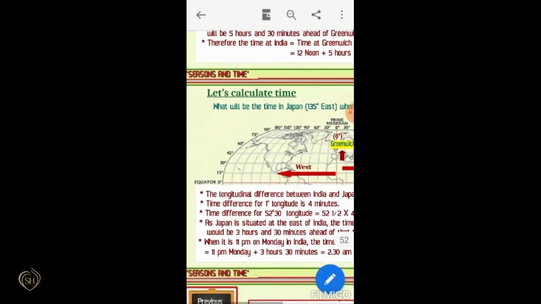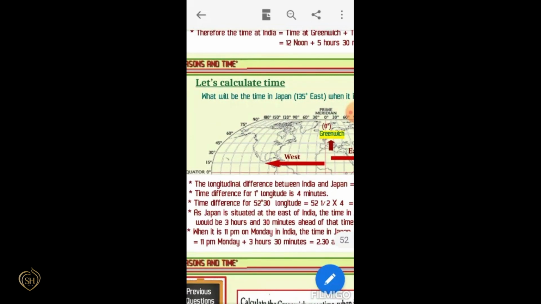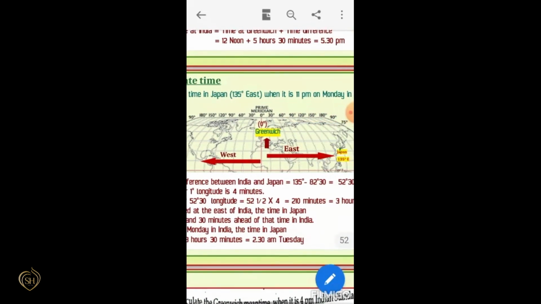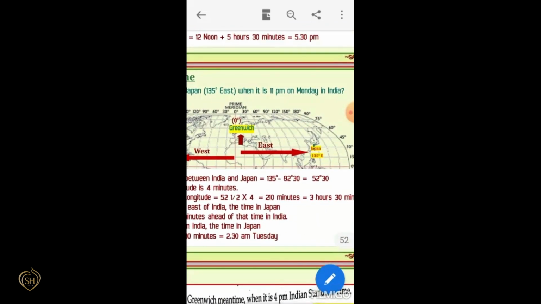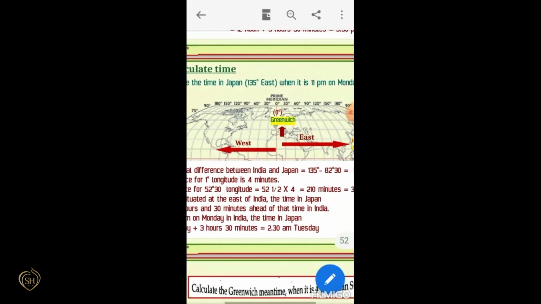Next, another one: the longitudinal difference between India and Japan. It is 135 degree east minus 82.5 degree east. Japan is situated at 135 degree east longitude. And what will be the longitudinal difference between India and Japan? It will be 52 degree 30 minutes.